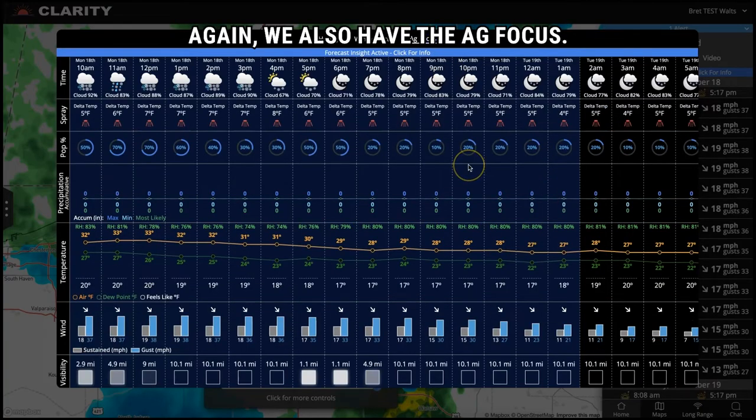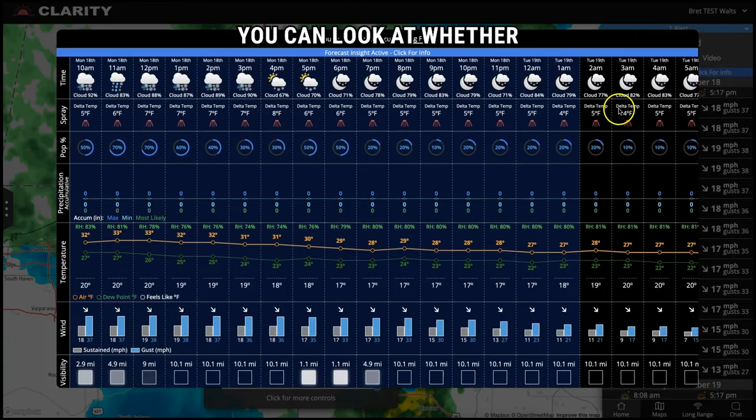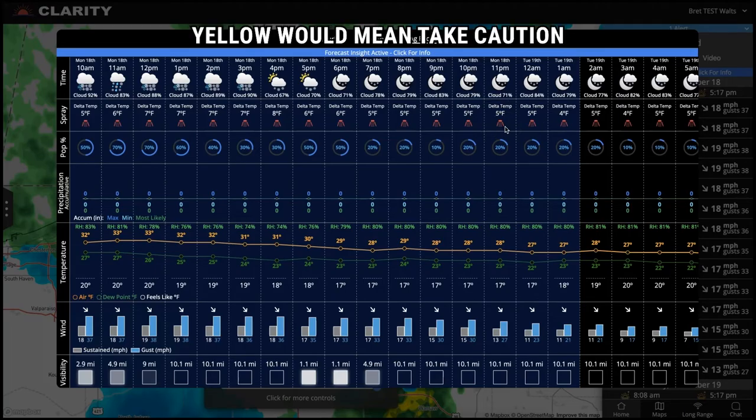Again, we also have the ag focus, so if you're looking at spraying conditions for maybe some of your fields maintenance work, you can look at whether the spray conditions are good here with this red spray icon. Red means no good, yellow would mean take caution, and green would mean good to go.